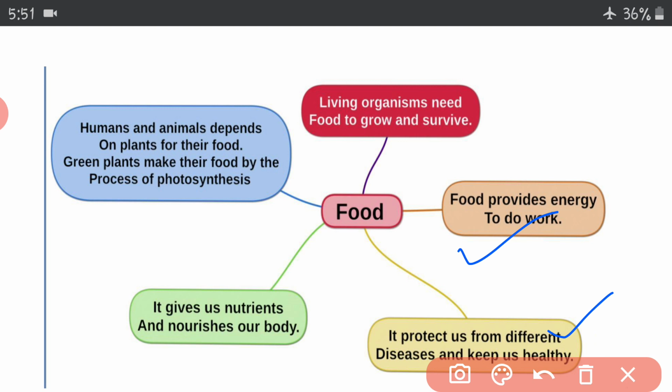It also nourishes our body, and we need food to grow and survive. Humans and animals both depend on plants for food. But plants in turn get food from where? They make their food by the process of photosynthesis.